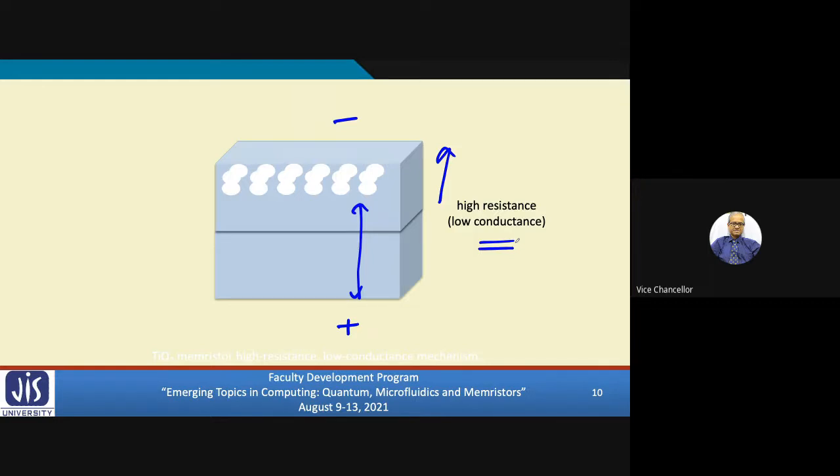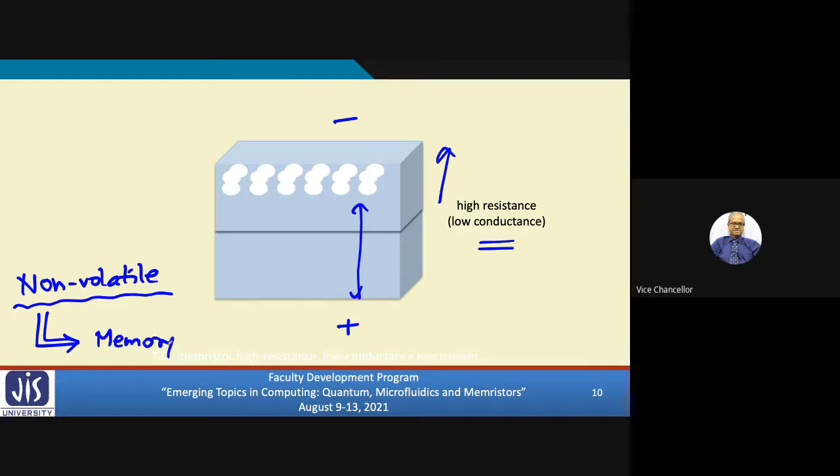And one interesting property is that this resistance change is non-volatile in nature, which means if I withdraw the voltage, whatever last resistance value was there will remain. Because of this non-volatile property, one of the most important applications of the memristor that has been explored is in memory design.